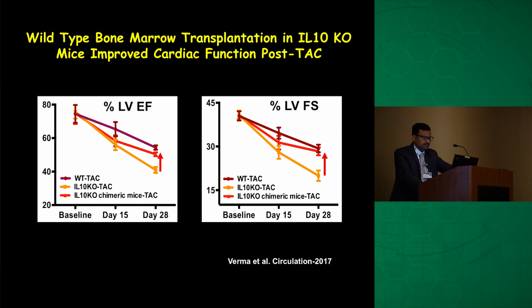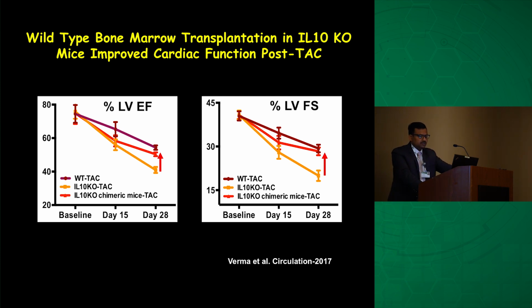We also did functional analysis of these mice hearts, and you can appreciate that in the chimeric mice the heart function was better as compared to the IL-10 knockout mice after TAC. It indicates that inhibition or reduced recruitment of this specific bone marrow population into the myocardium significantly improves cardiac function by inhibiting cardiac fibrosis.